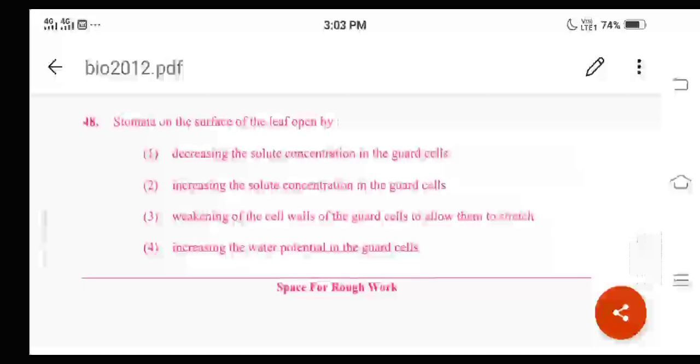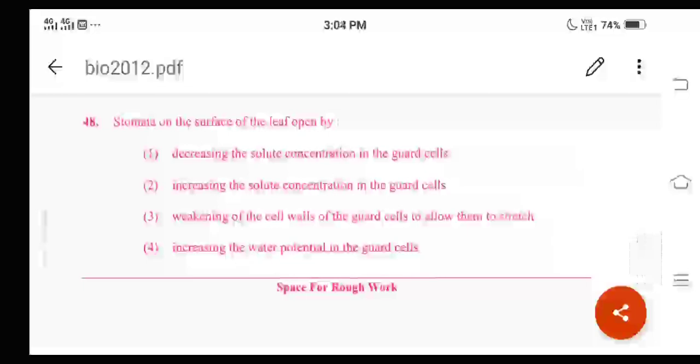During the daytime, the pH of the guard cell increases due to carbon dioxide assimilation by the mesophyll and the guard cells. This rise in pH causes hydrolysis of starch to form phosphoenol pyruvate. Then the phosphoenol pyruvate combines with carbon dioxide in the presence of the enzyme PEP carboxylase to form oxaloacetic acid, which is a 4 carbon compound. Again this oxaloacetic acid gets changed into malic acid, and later this malic acid dissociates into H+ and malate.